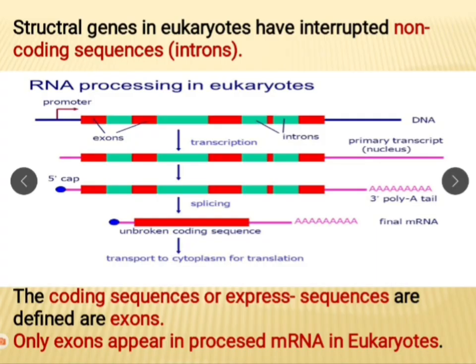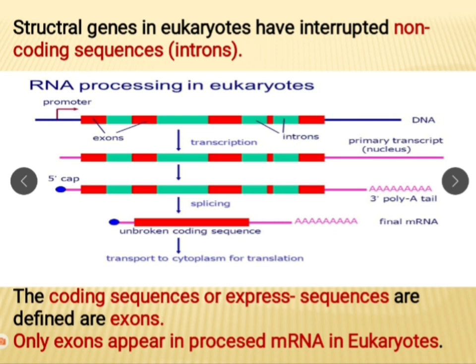The next topic is the last one. In eukaryote, this mRNA is processed as it contains these exons and introns. And in prokaryote, it is not processed. It is used as it is for the process of translation.